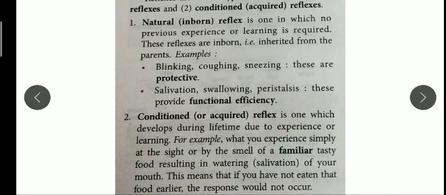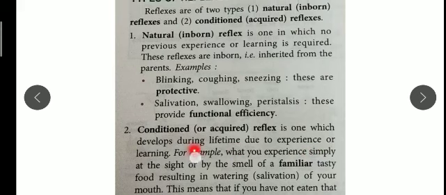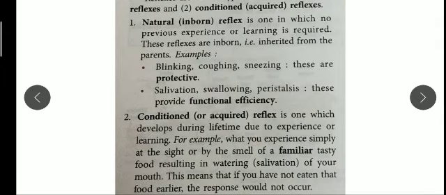Conditioned reflexes are acquired after an experience. For example, your teachers teach you to write the answer in a certain way, as I am teaching you now. Parents teach you table manners and how to greet your elders. They teach you how to ride a bicycle, how to use a computer, how to start a computer. All these are acquired reflexes. They develop during our lifetime due to experience or learning. Whatever we learn, like how to tie our laces, comes under conditioned reflexes.